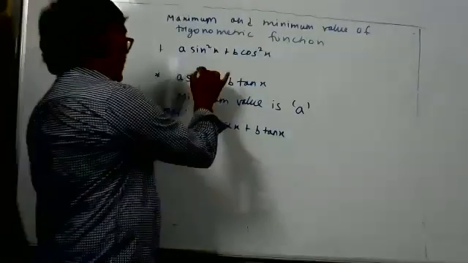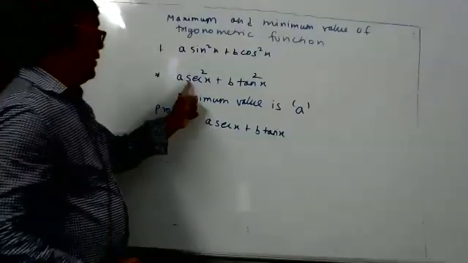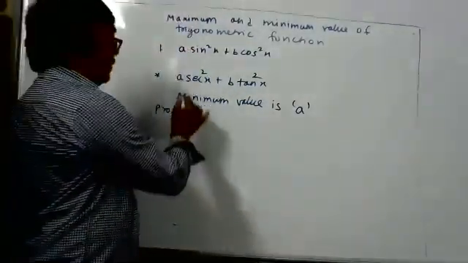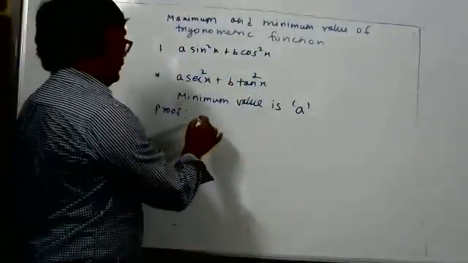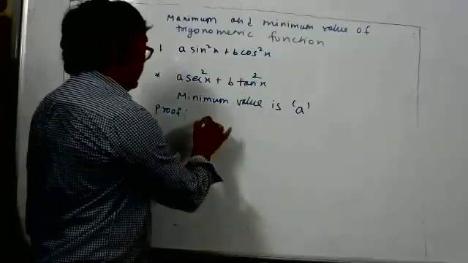Here the square is there. I think it is sec square x. Here it is A secant square x plus B tan square x. I'll check again, but meanwhile you write. A secant square x plus B tan square x, the minimum value is A. How?